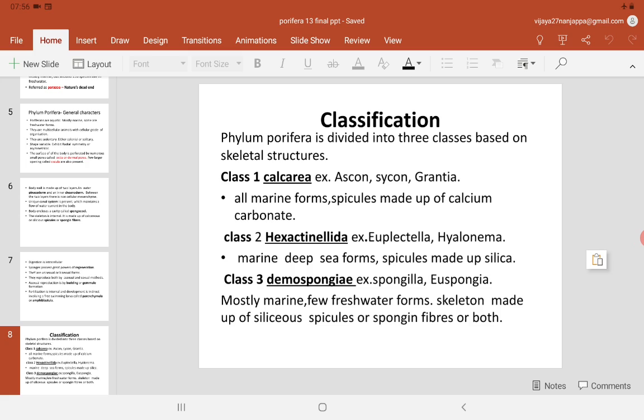The next class is Demospongiae. This includes organisms which are mostly marine, but a few freshwater forms are also present. Example, Spongilla. The skeleton is made up of spicules of silica or spongin fibers, or both may be there in some sponges, or some sponges do not have any skeletal structures. Euspongia is an example under this. It is commonly called the bath sponge.